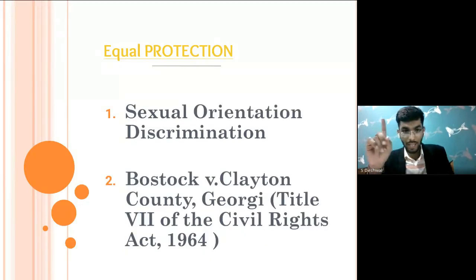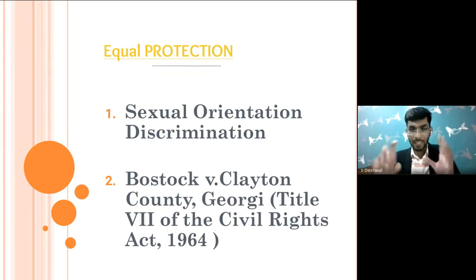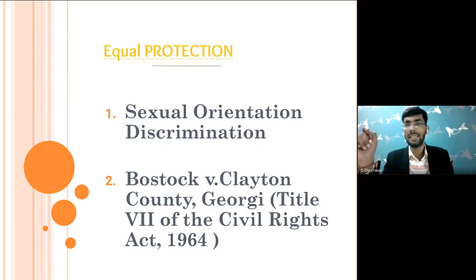And this is the case I have been talking about: Bostock versus Clayton County, Georgia. This case revolves around Title VII, which is very similar to our Equal Remuneration Act. It says that no state or individual can discriminate between male and female.